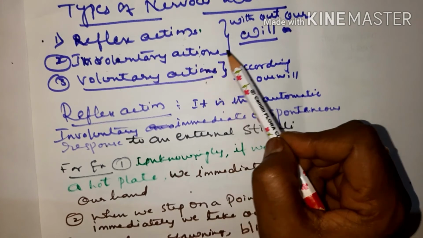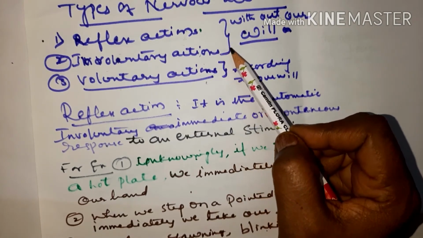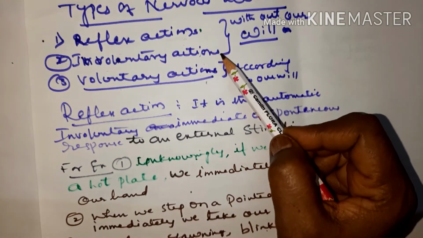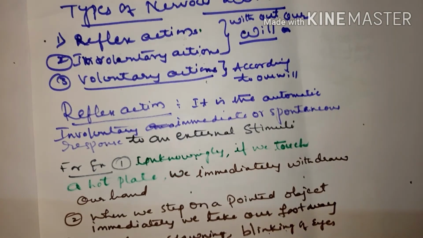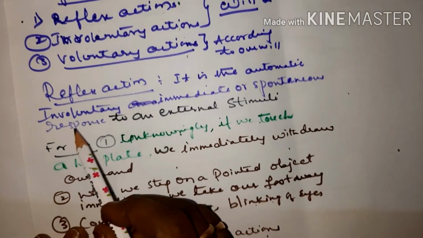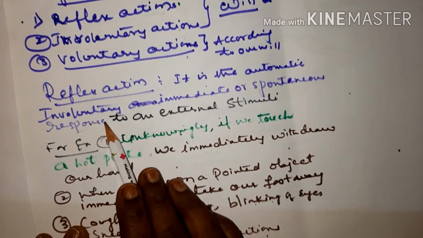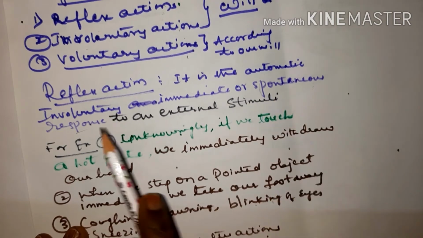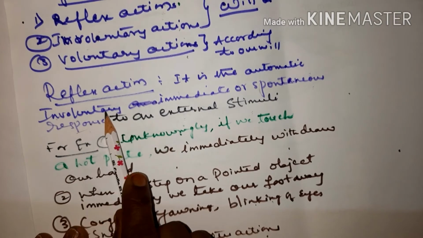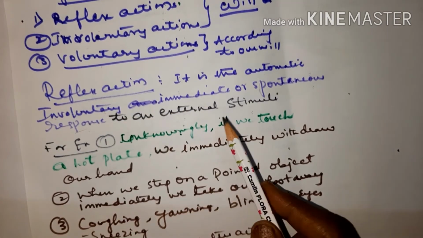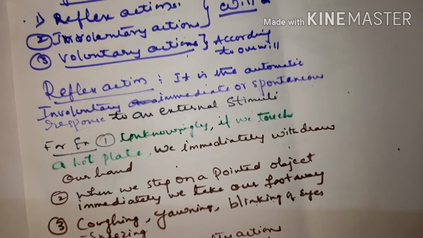Reflex actions and involuntary actions are brought about without our will. Without our will and wish, these actions take place. And voluntary actions, as you know, are according to our will. Now this reflex action, what is reflex action? Reflex action is the automatic or involuntary or immediate or spontaneous response to an external stimulus. So it is automatic, involuntary, immediate, without knowing, we bring about these actions. These are called reflex actions, children.